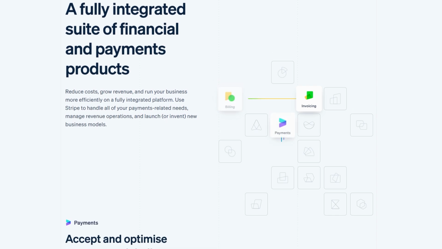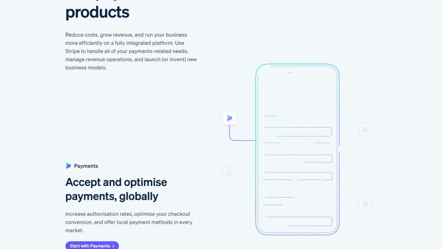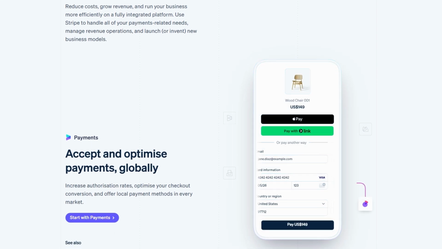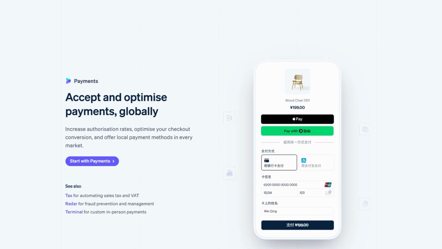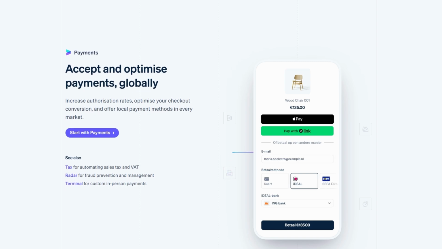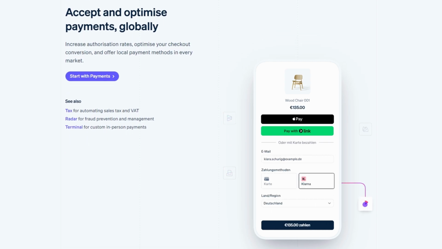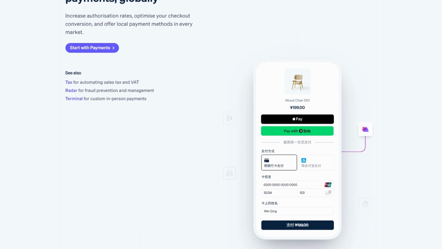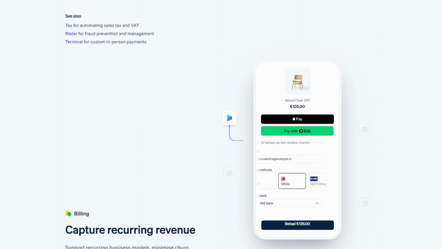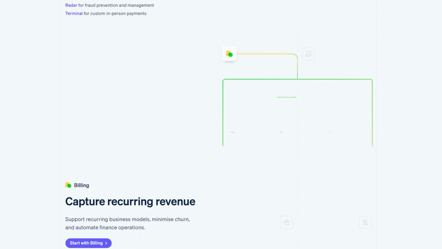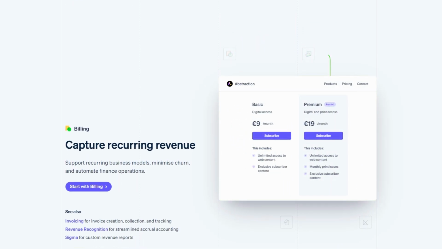Stripe is not just a payment processor, it's a complete financial platform. It allows you to accept credit cards, debit cards, and even alternative payment methods like Apple Pay, Google Pay, and ACH transfers. Plus, it supports over 135 currencies, which means you can accept payments from customers all over the world without worrying about exchange rates or hidden fees.